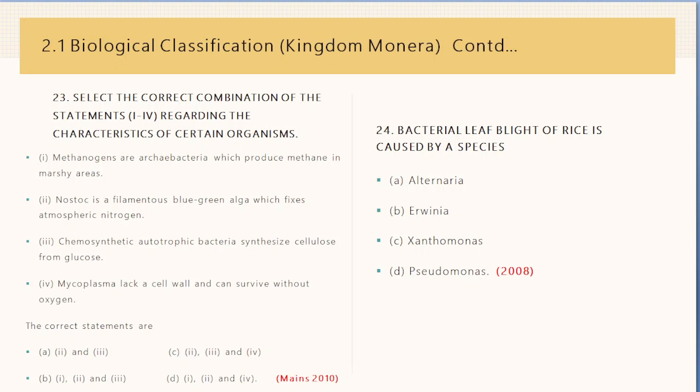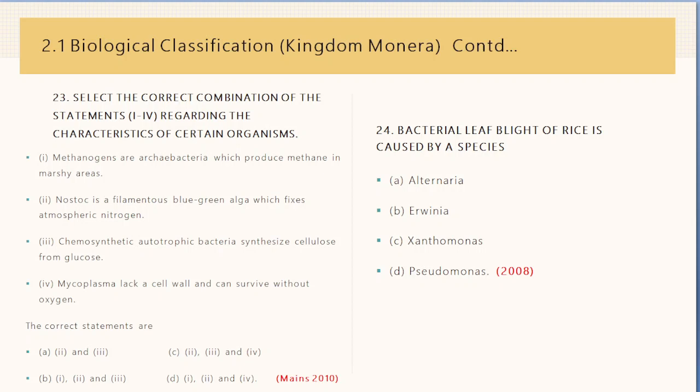Okay, now next, 23rd question says select the correct combination of the statements 1 to 4 regarding the characteristic of certain organisms. There are 4 statements and whatever is correct should be entered.